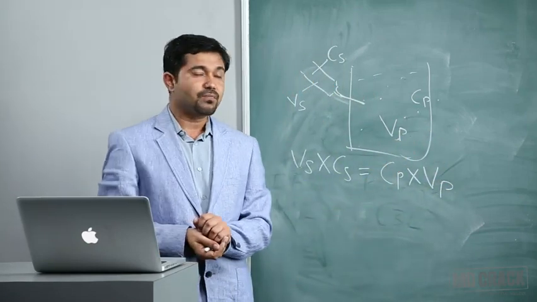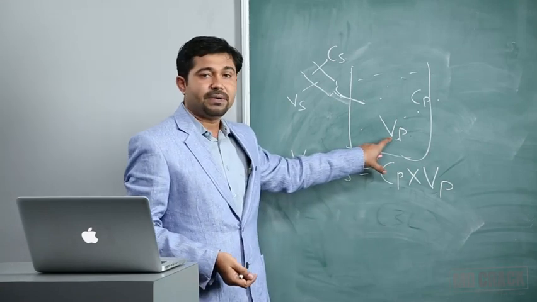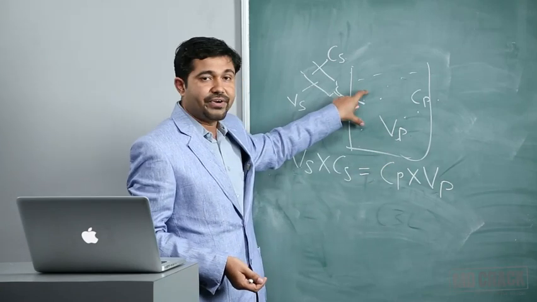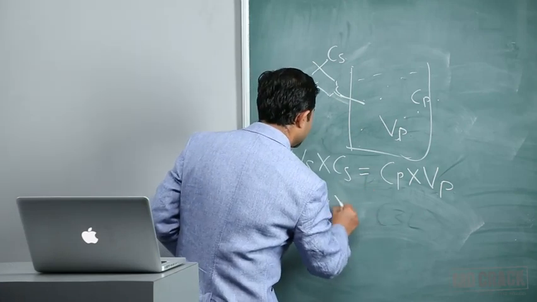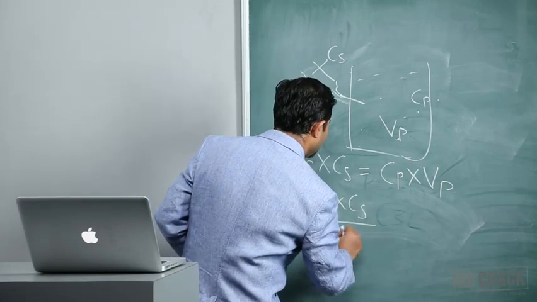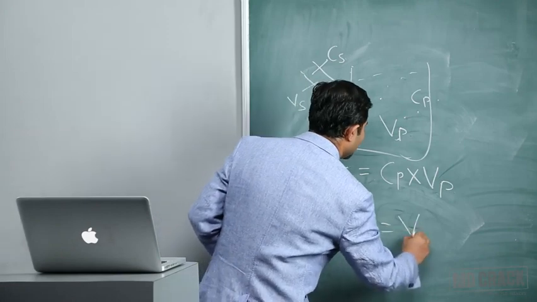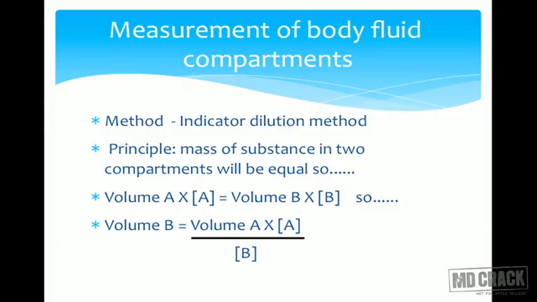What we have to know is Vp, the volume of that fluid. So with a simple calculation, Vs into Cs upon Cp will be equal to Vp. This is called the indicator dilution method.